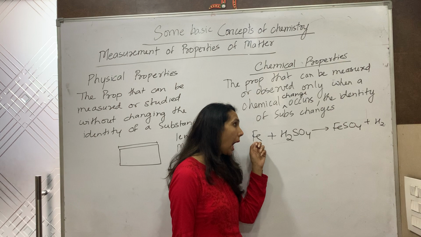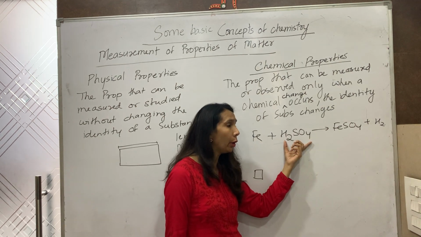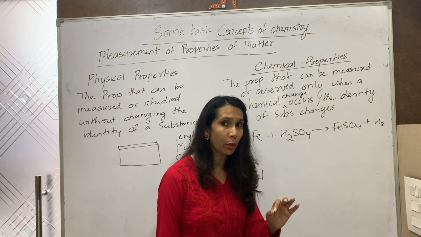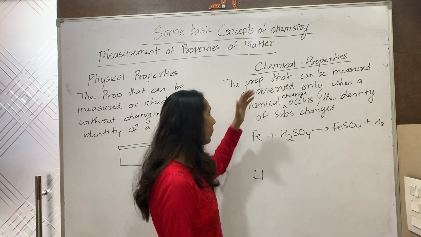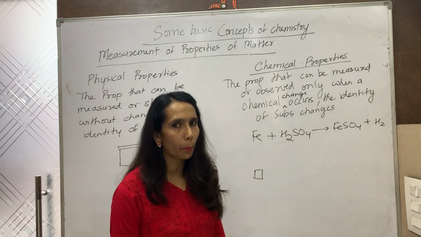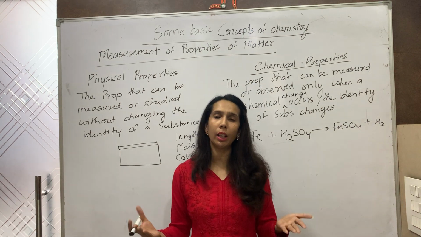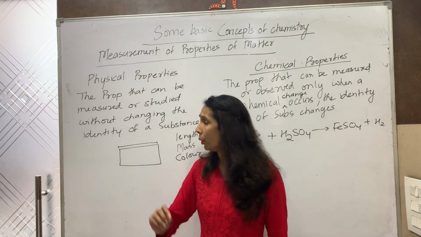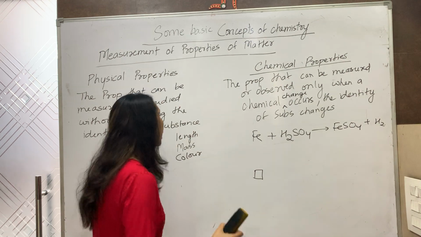Iron has changed from iron to ferrous sulfate. H2SO4, sulfuric acid, there is no more sulfuric acid. The identity of a substance has changed. We have got hydrogen gas. So such properties are called as chemical properties. Mainly in chemistry, we will be studying the chemical properties in the chapters to follow. So now we are mainly focusing on the physical properties.